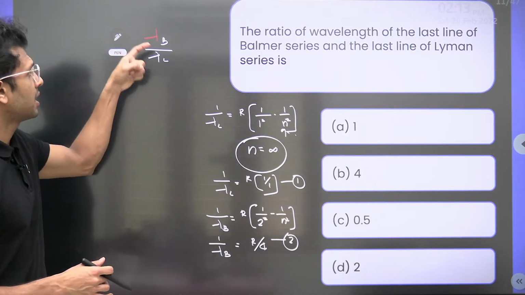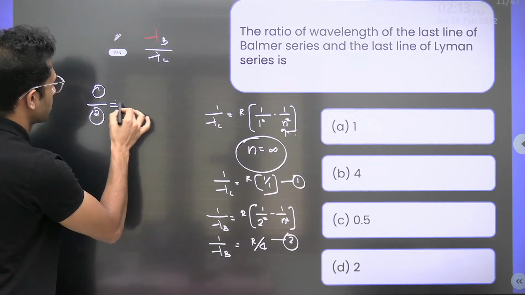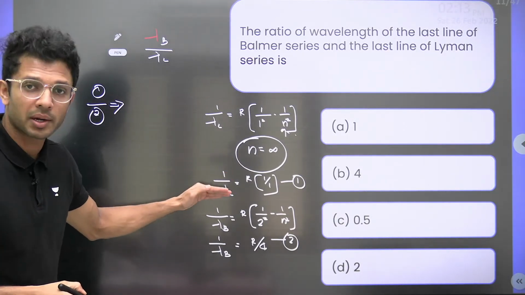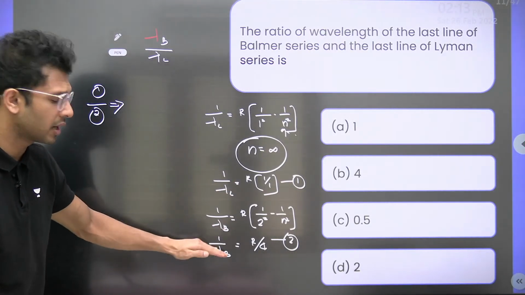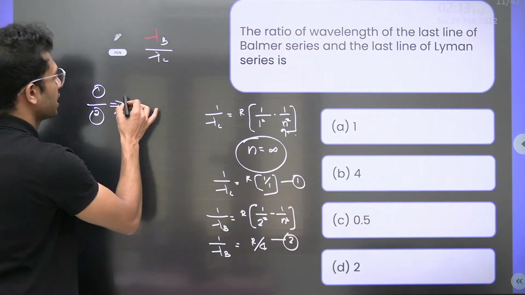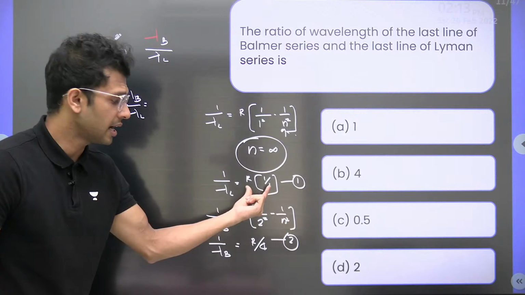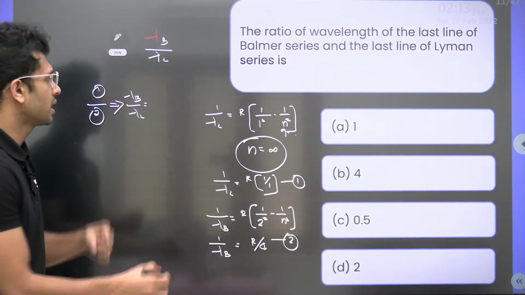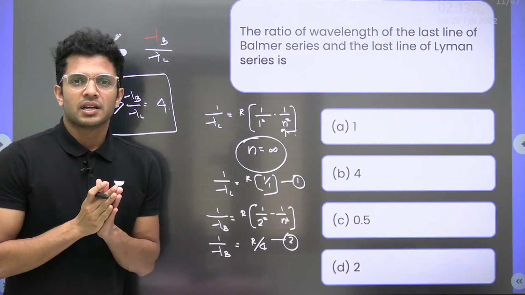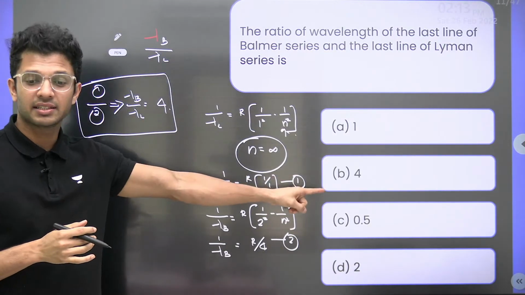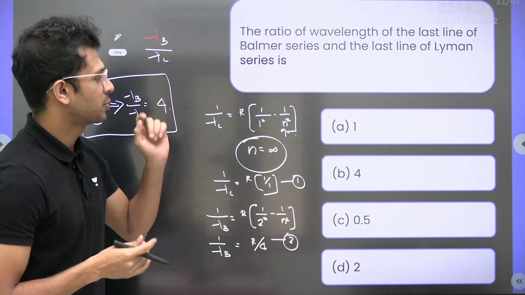Clear? We need lambda b by lambda l. What I'm going to do? Equation 1 divided by equation 2. What will you get? On the left hand side, 1 by lambda l divided by 1 by lambda b. That 1 by lambda b will be going up, so it will be lambda b divided by lambda l. Right hand side, R divided by R by 4. That 4 will go up. Yes, as you all were telling, it is option B which is the correct answer for this particular question.